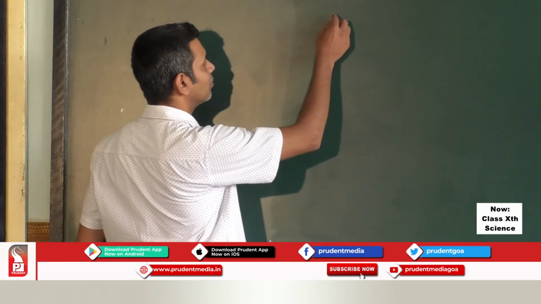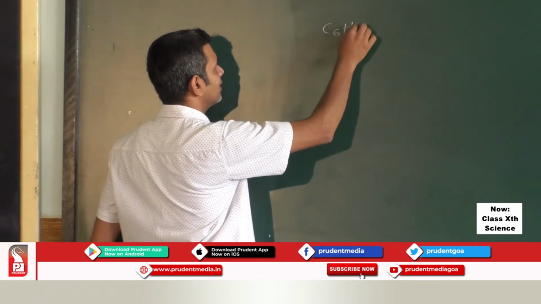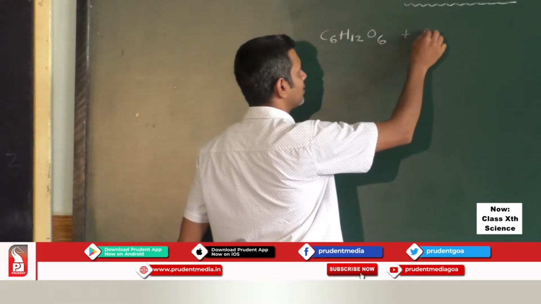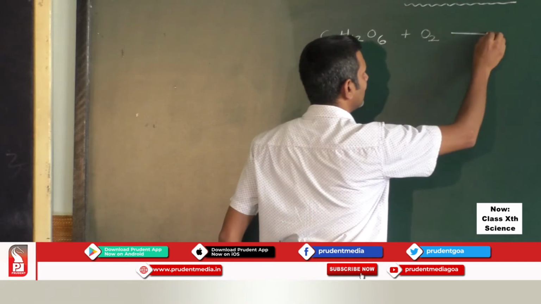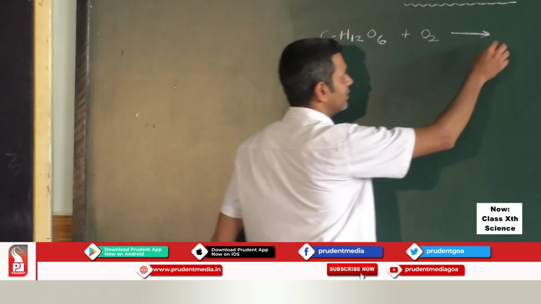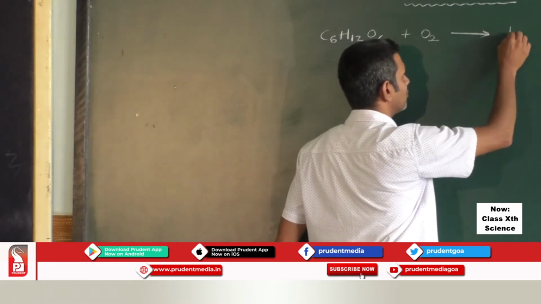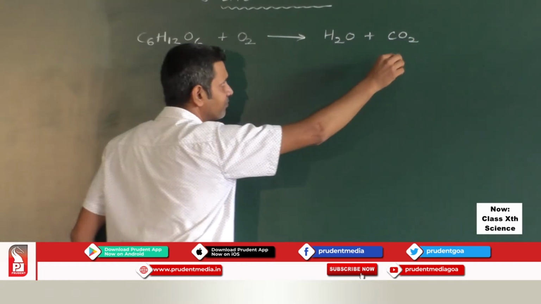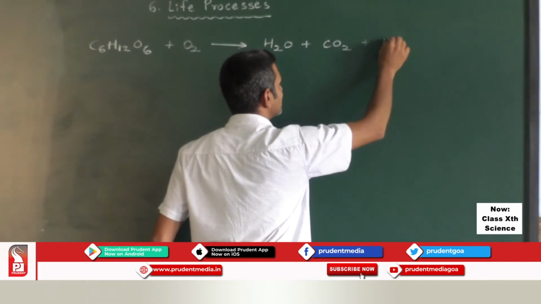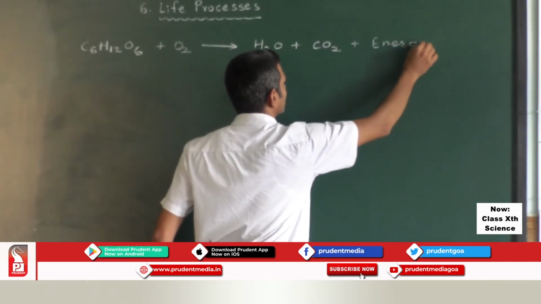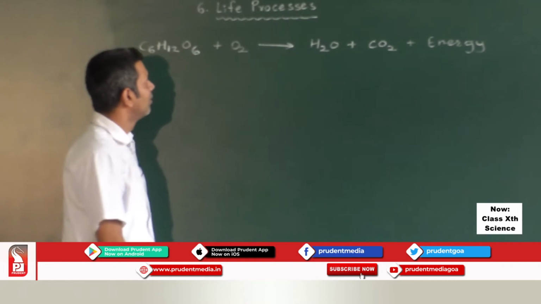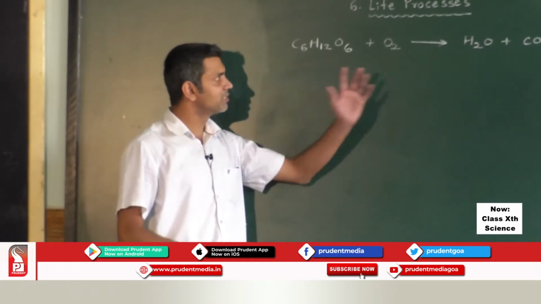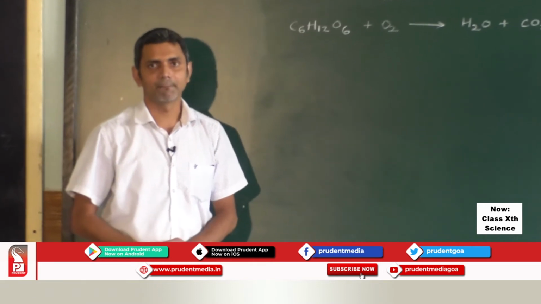So glucose, C6H12O6, reacts with oxygen, and water is formed, carbon dioxide is produced and energy is released. So this equation represents respiration.